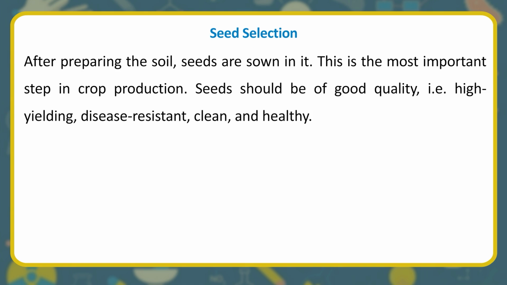Seed selection. After preparing the soil, seeds are sown in it. This is the most important step in crop production. Seeds should be of good quality, i.e. high-yielding, disease-resistant, clean, and healthy.